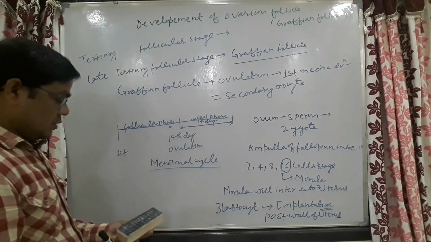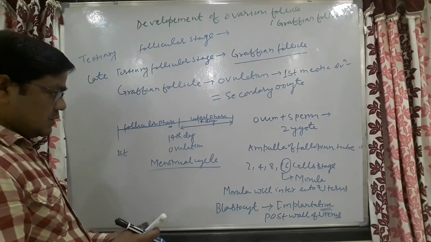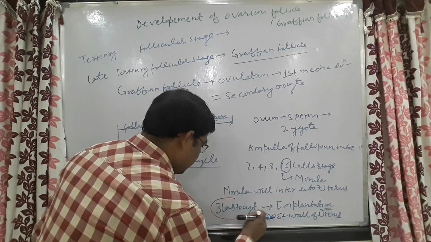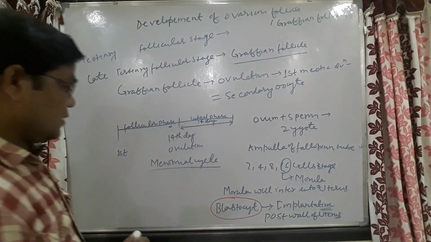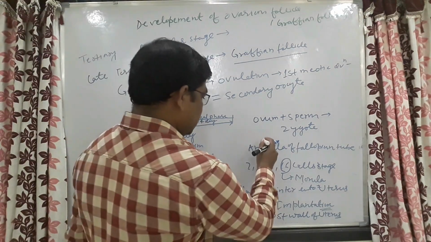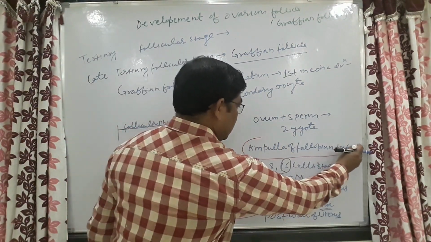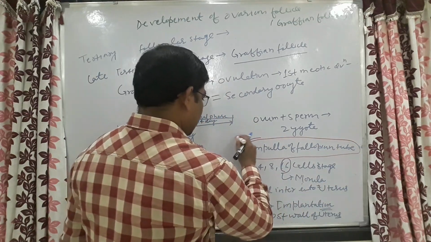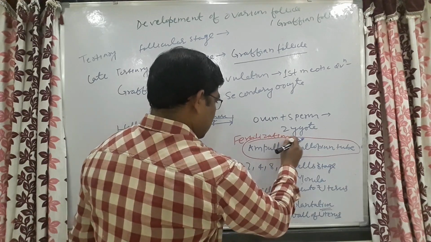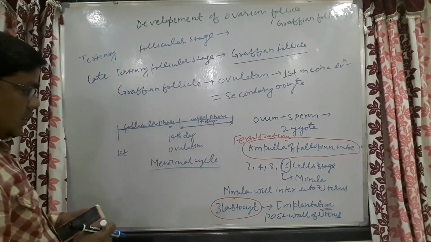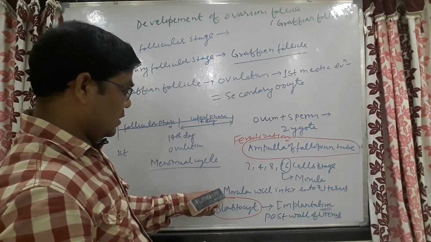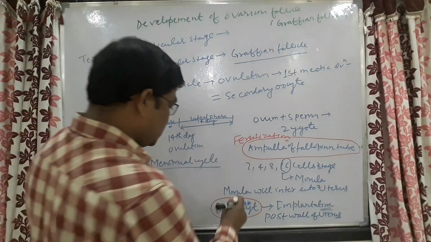These things you have to remember, that implantation occurs at which stage. Implantation occurs at blastocyst stage, and where does fertilization occur? Ampulla of the fallopian tube. Here fertilization occurs. And at which stage does this zygote enter into the uterus?